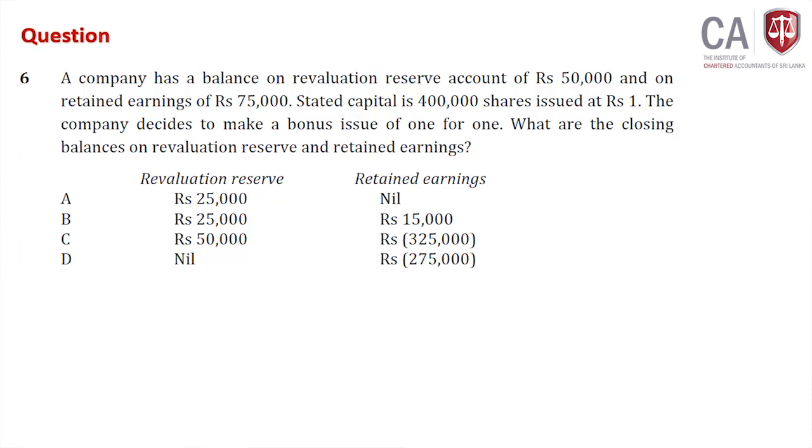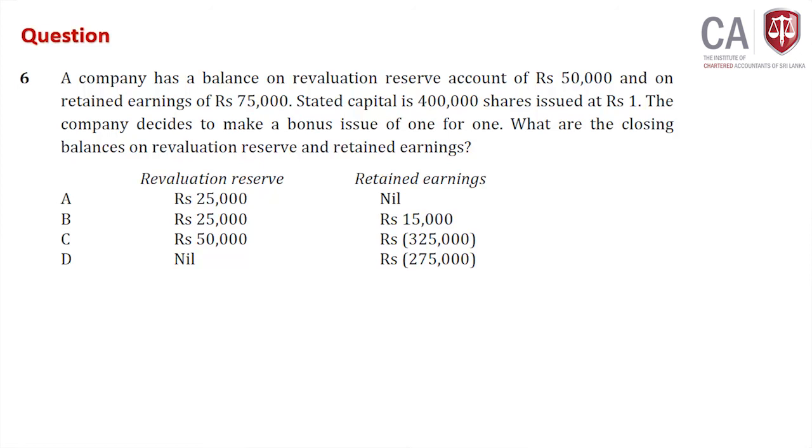Revaluation reserve 50,000, retained earning 325,000. No need to figure this out; by looking at the revaluation reserve itself, you can find the answer. But we'll try to answer the retained earning part also. Now 1 for 1. How many stated capital shares are there? 400,000. So the number of bonus shares is also 400,000. Highlight this. So you have to use 400,000 rupees from retained earning, but the problem is you don't have that much. Maximum you have retained earning of 75,000.